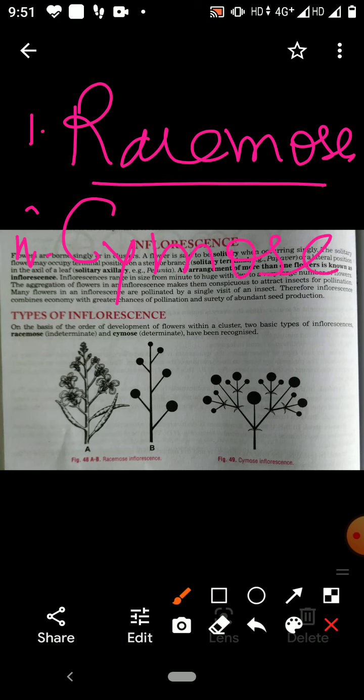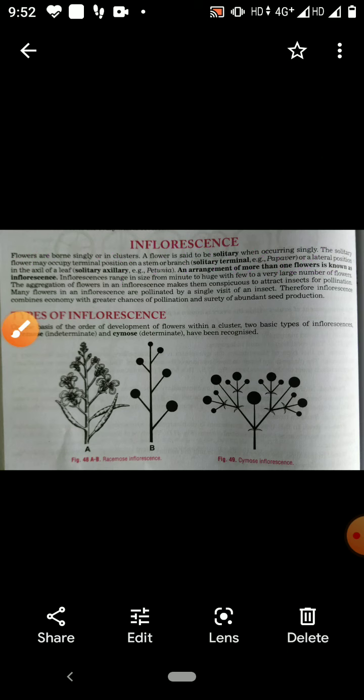Racemose and cymose. In racemose, the floral axis shows indeterminate growth and produces the flower in acropetal order.